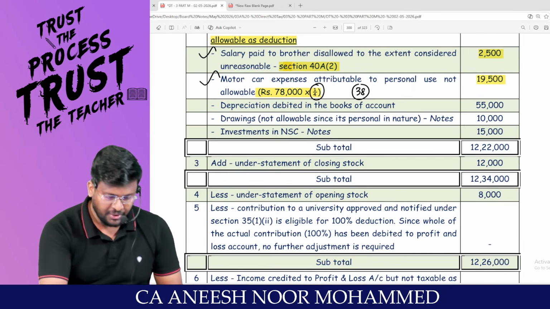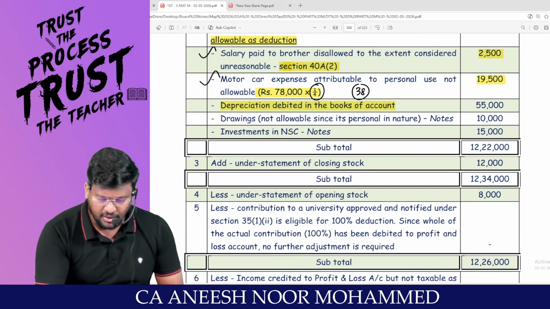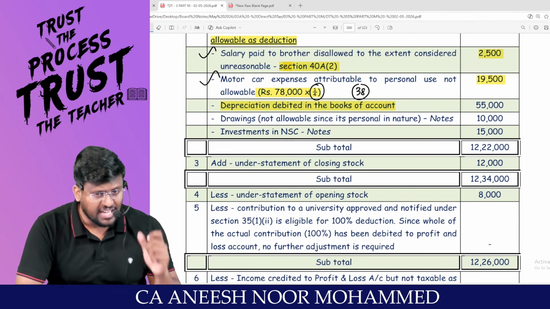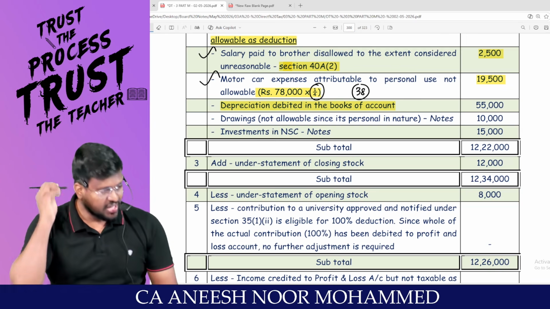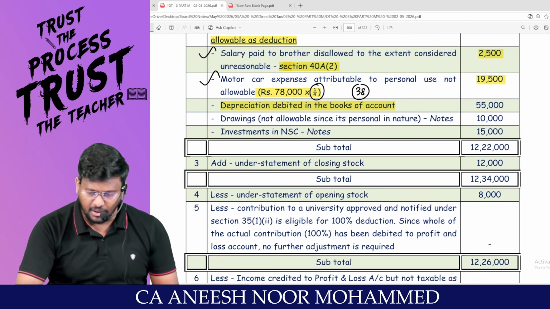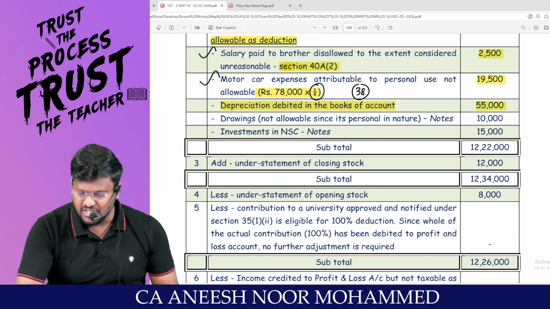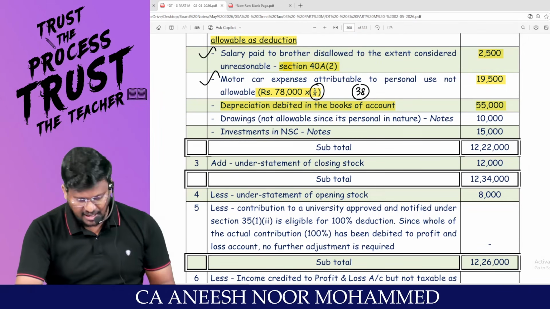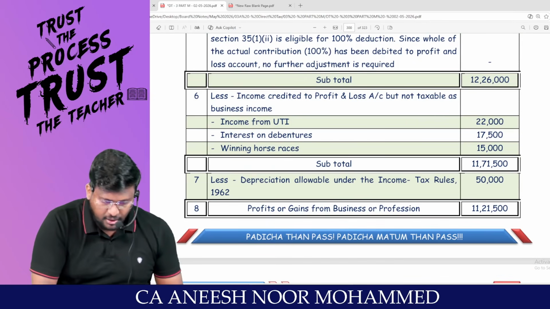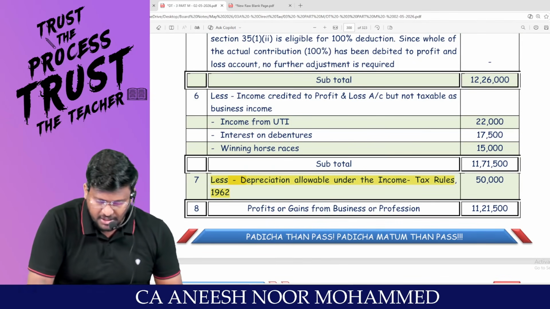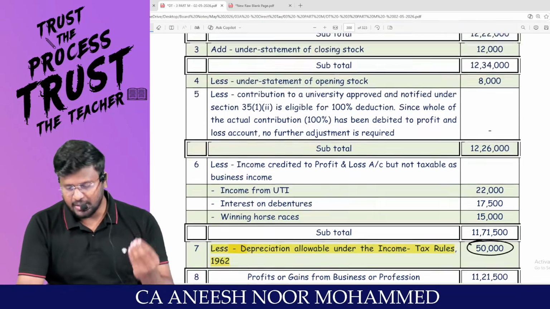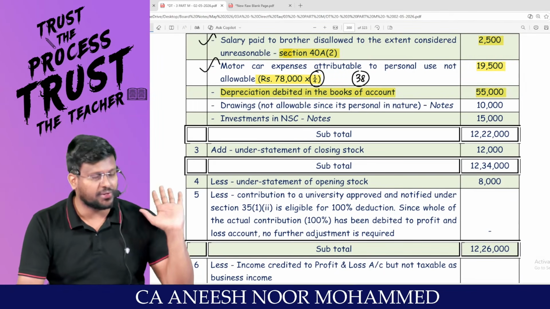Able to appreciate? Depreciation debited in the books of accounts. This depreciation would not have been calculated as per the income tax rate. Generally, this depreciation would have been calculated as per the accounts rate. Am I right? So this is not the depreciation allowable as per Income Tax Act. And immediately, my dear lovable students, you can reduce the depreciation allowable as per the income tax rules. Even that they have given in the question. They are not even asking us to calculate the depreciation.